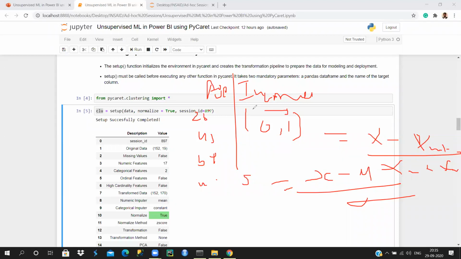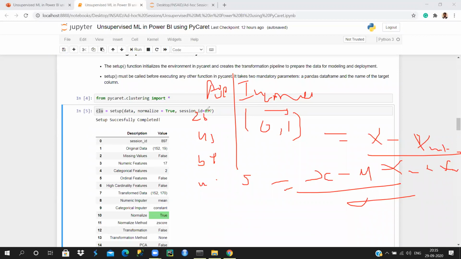You're talking about standard normal distribution. When we have a standard normal distribution, the mean is 0 and the standard deviation is 1. But when you're talking about standardization, you take the mean of your complete data points and then you take the standard deviation, and then subtract the mean from the actual point which you want to scale.